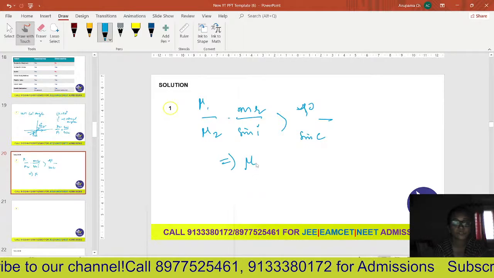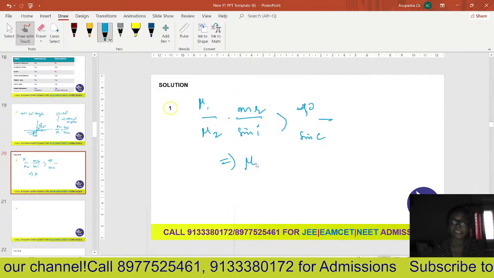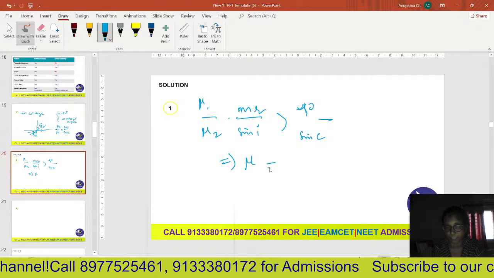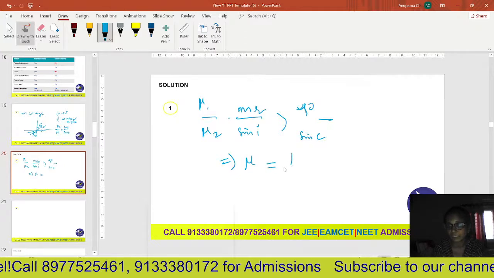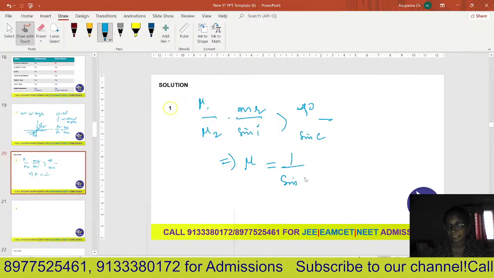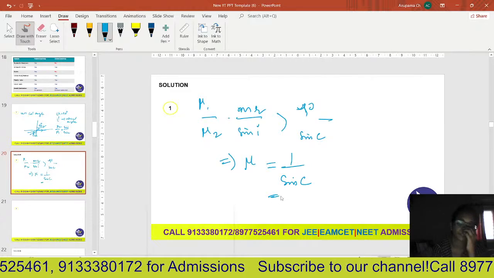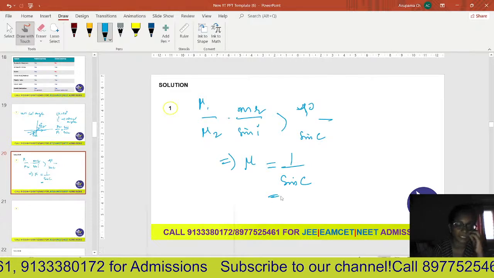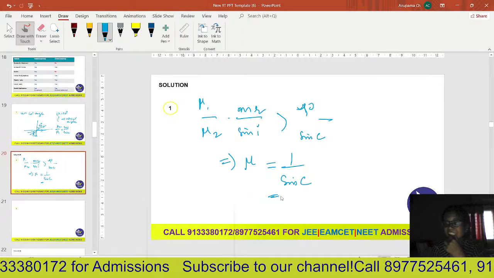Mu 2 is the second medium. Here the second medium is air. I hope you understood. So this will be mu is equal to 1 by sin c. This is the relation between refractive index and the critical angle.